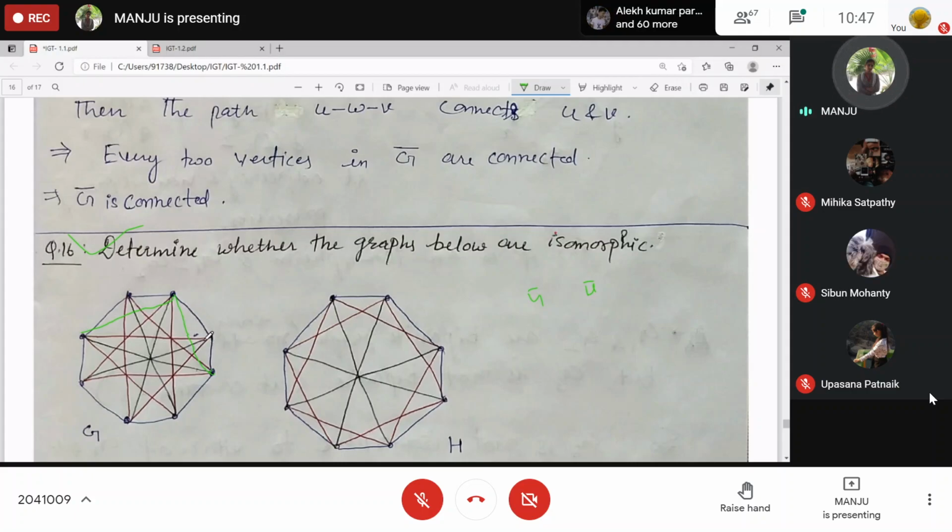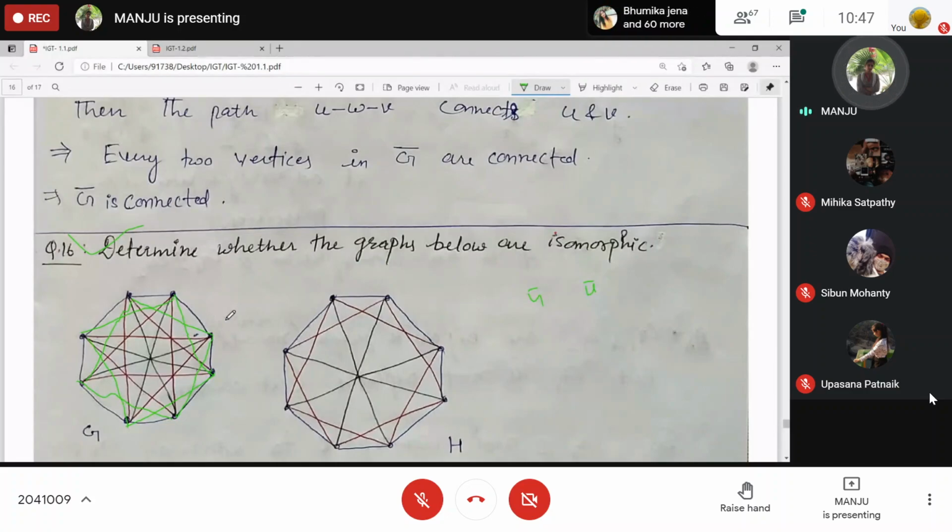What about this one? It will be adjacent to this vertex, and it will be adjacent to this one. Okay, this one. This will be adjacent to this one. This will be adjacent to this one, and this is also adjacent to this one. What do you get? This one.